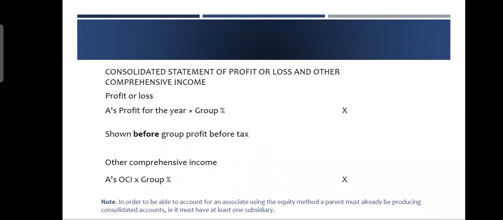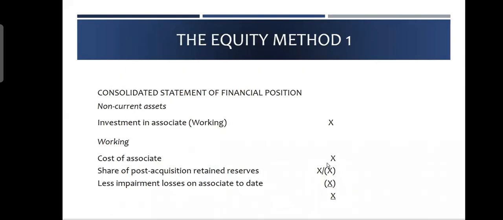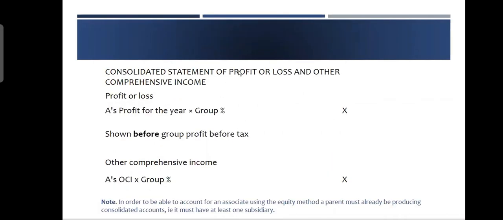Then you come to your income statement, when you prepare the consolidated statement of profit or loss, because this was about the value of the investment in the balance sheet, how the opening and closing investment is shown in the statement of financial position of the investor. Now, the investor has an income statement as well.